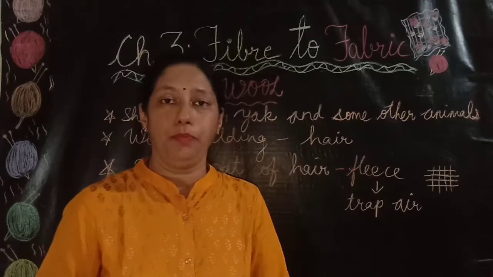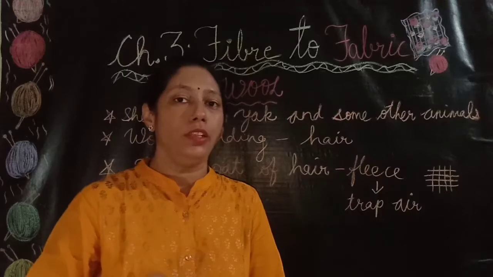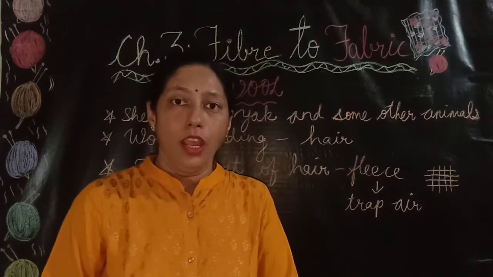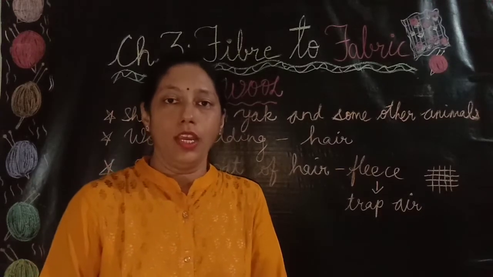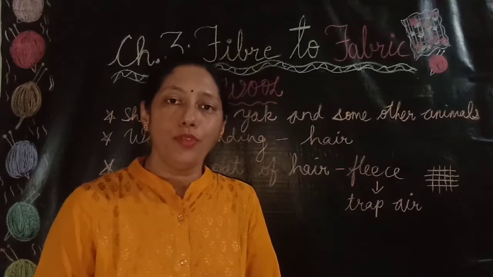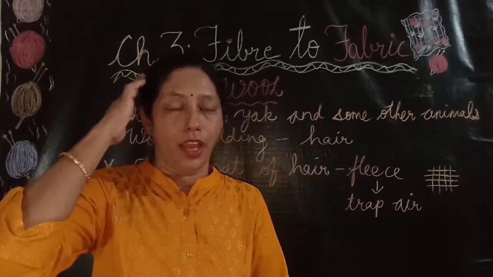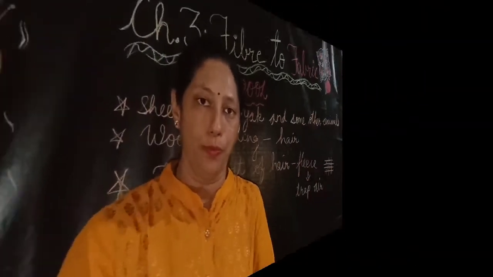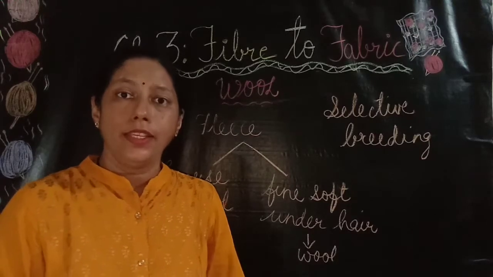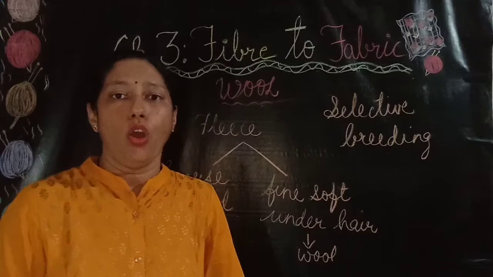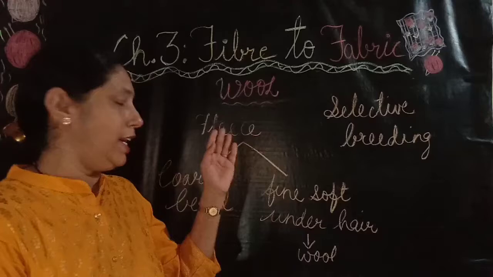Now feel the hair present on your body and on your arm, and also feel the hair present on your head. Now you will observe that the hair present on the body and on the arms is softer than the hair present on the head. The hair present on the head is coarse in nature. So we have soft and coarse hair on our body. In the same way, the hairy skin of the sheep has two types of fibers which make up its fleece.